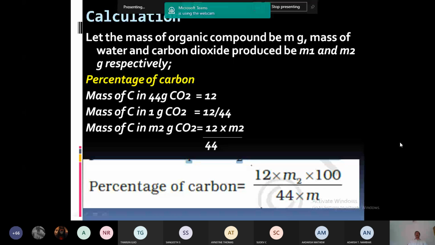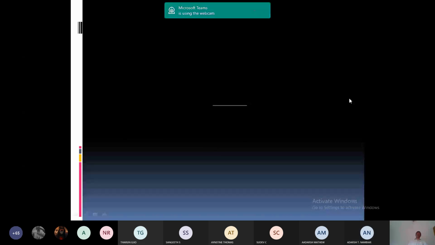Now we can see the calculation of percentage of hydrogen from H2O. What is the molecular mass of H2O? 18 grams. In 18 gram H2O, how many grams of hydrogen are present? 2 grams. That is the basis of our calculation. Mass of hydrogen in 18 gram H2O is 2. So mass of hydrogen in 1 gram is 2 divided by 18.